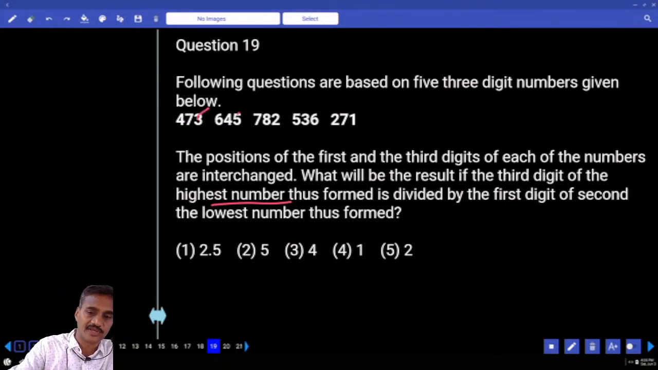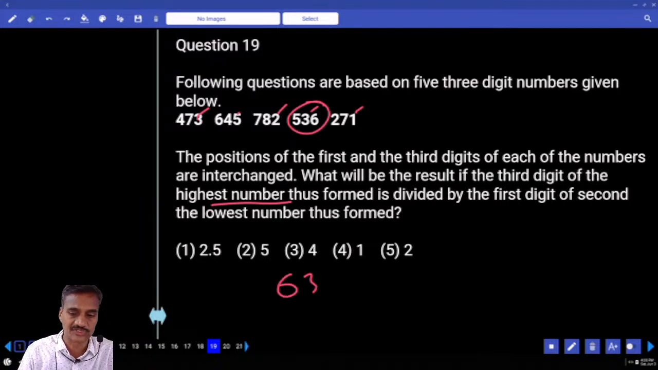Highest among 3, 5, 2, 6, 1. Now this is the highest. Now the number is 635. Now the third digit of the highest number, 5, is divided by the first digit of the second lowest. Now what is the lowest here? Now 271 is the lowest and this is the second lowest. Now it is divided by what?